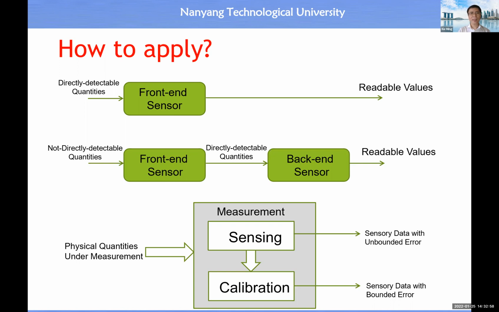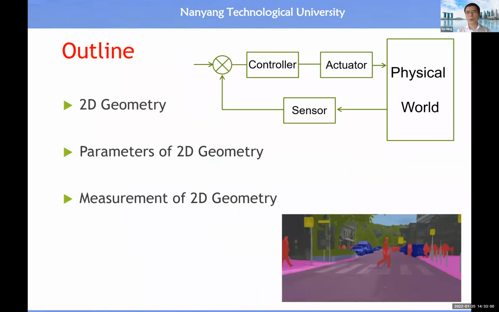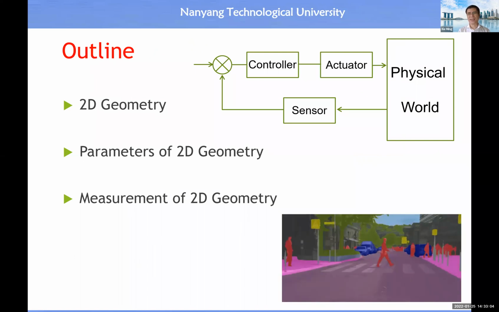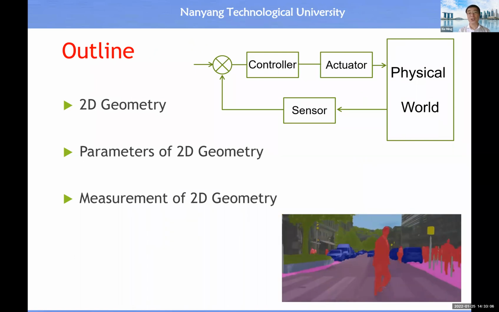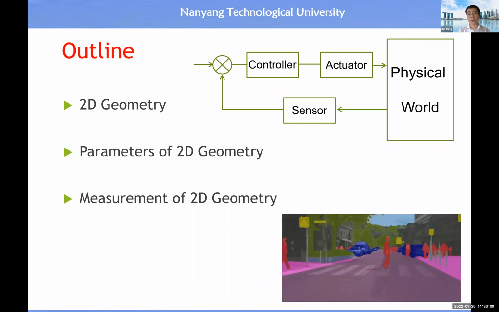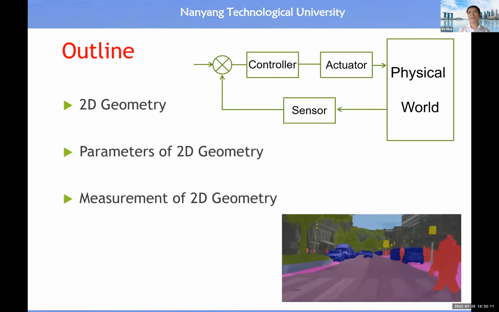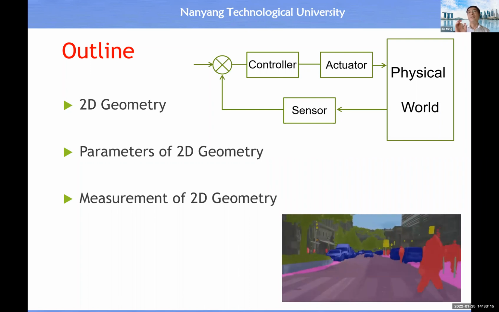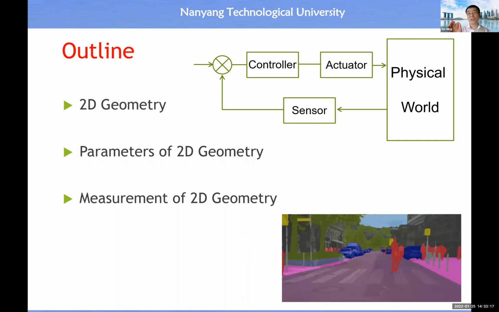All right, now we are ready to move on to study today's lecture, which is about the measurement of 2D geometry. So this lecture is an extension to the lecture on the measurement of a visual signal.